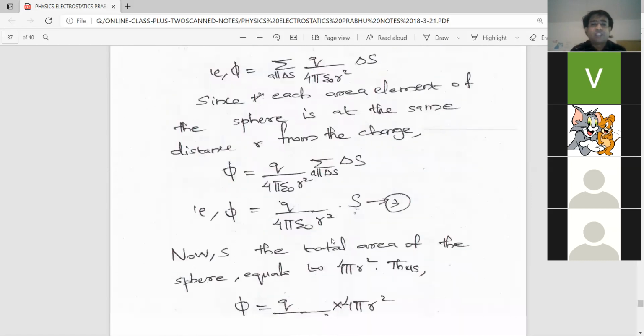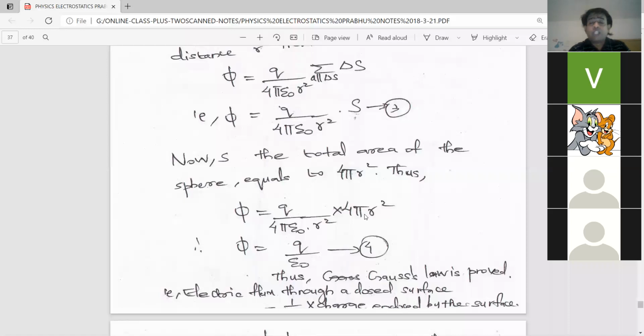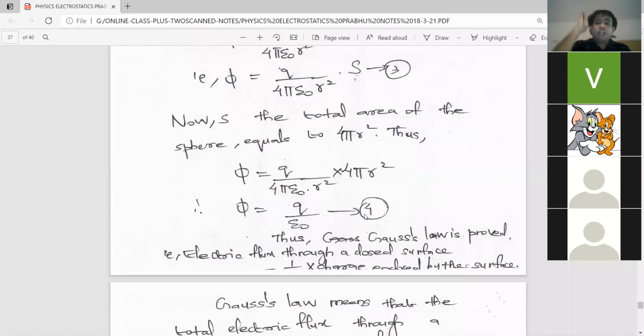So we have to only take the summation of delta S, and the summation of delta S will give the total surface area of the spherical surface, which comes out to be 4 pi r square. So we multiply q by 4 pi epsilon 0 r square into 4 pi r square, and 4 pi r square gets cancelled in the numerator and denominator. The remaining is q by epsilon 0, which is Gauss's law, which states that the total electric flux will be equal to 1 by epsilon 0 times the charge enclosed by the surface. Am I clear?